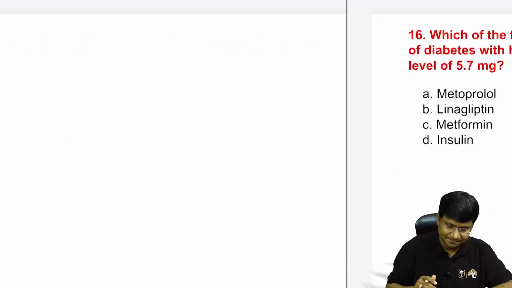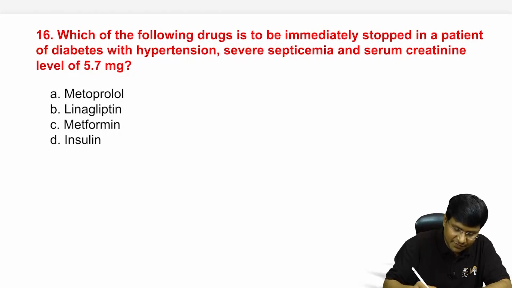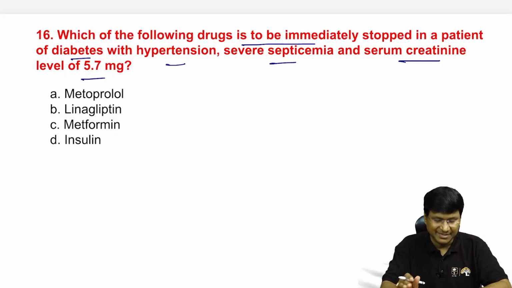Next question. Which of the following drugs is to be immediately stopped in a patient of diabetes with hypertension, severe septicemia, serum creatinine level of 5.7 milligrams? The options are metoprolol, linagliptin, metformin, and insulin.